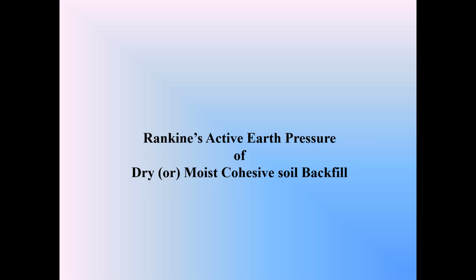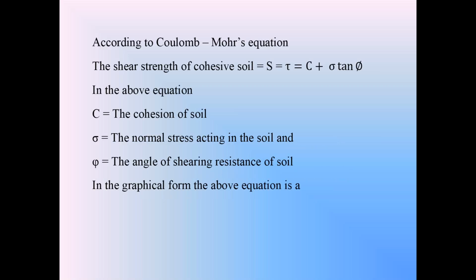According to Coulomb-Mohr equation, the shear strength of the soil is given by s is equal to, or tau is equal to, c plus sigma tan phi. This is the Coulomb-Mohr equation for the shear strength of cohesive soil. In that equation, s or tau is the shear strength of soil, c is the cohesion of soil, sigma is the normal stress acting in the soil, phi is the angle of shearing resistance of soil.